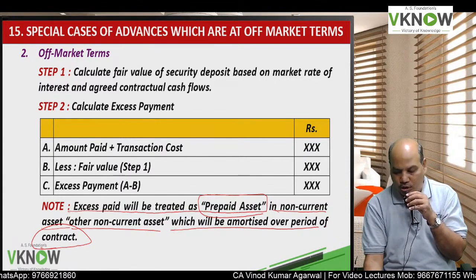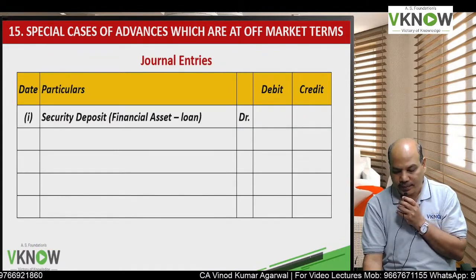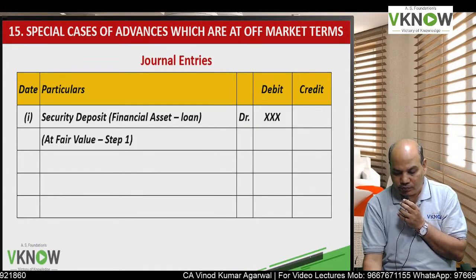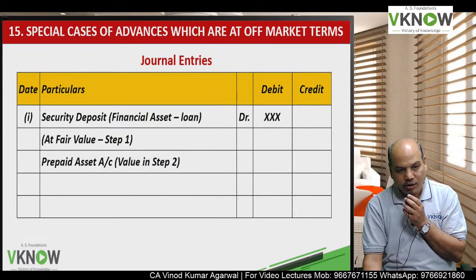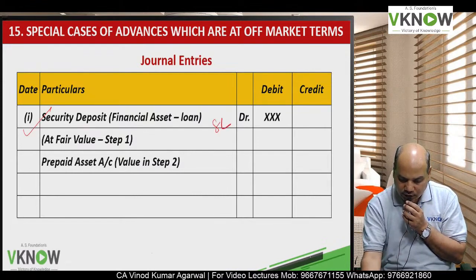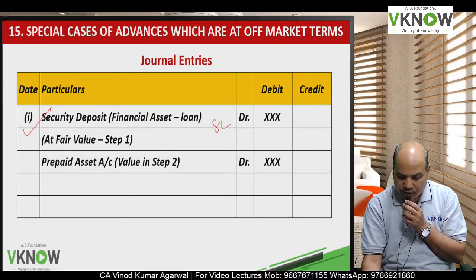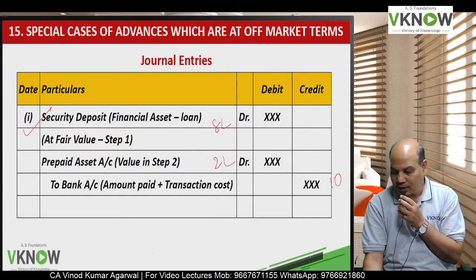Excess paid will be treated as prepaid asset in non-current asset, other non-current asset, which will be amortized over the period of the contract. So the journal entry now will be: security deposit account debit 8 lakh, prepaid asset account debit 2 lakh initially, and to bank account 10 lakh.